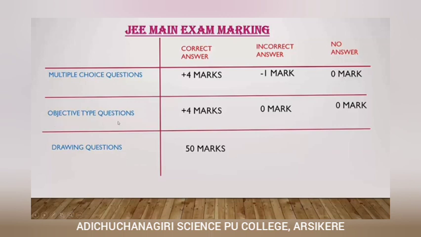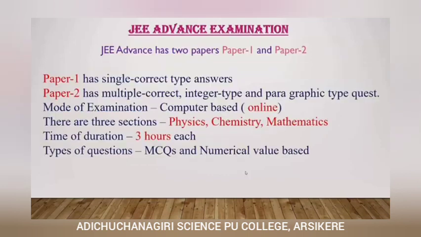For objective type questions, for a correct answer 4 marks will be awarded. For an incorrect answer 0 marks, and for not attempting, 0 marks. Then for drawing questions, for a correct answer 50 marks, and there is no negative marking for drawing. So this is the marks distribution in the JEE examination.